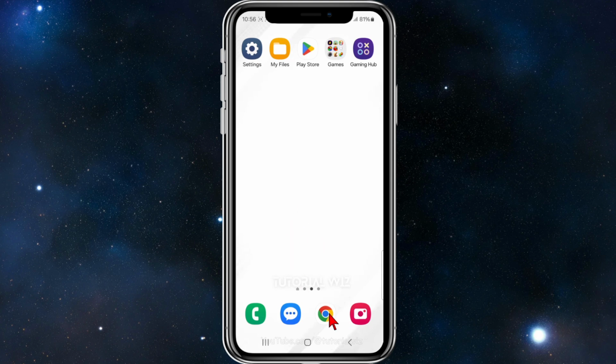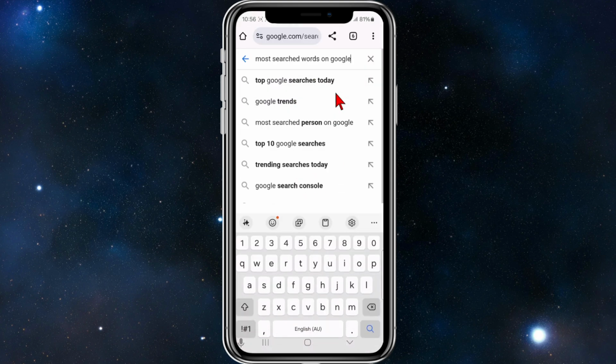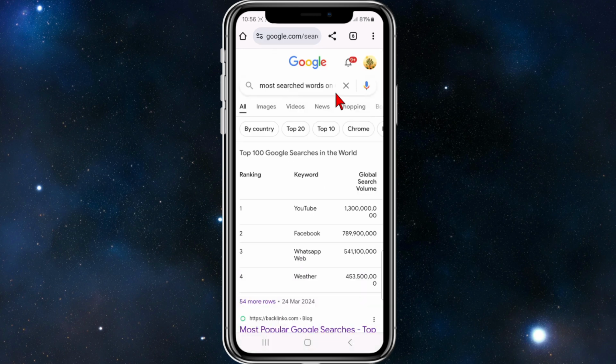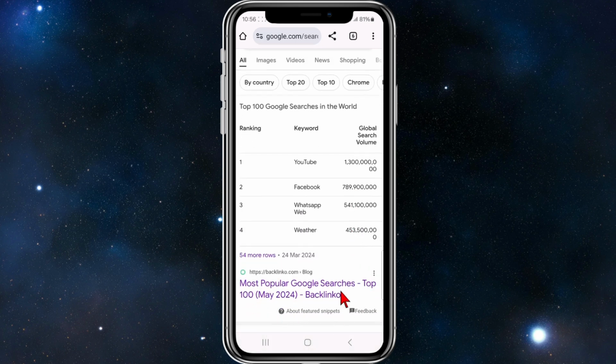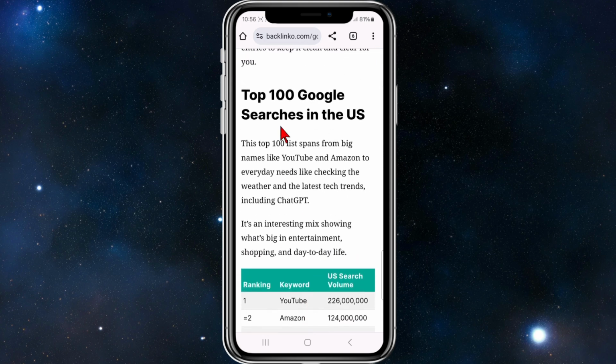Alright, open up any web browser and then Google most searched words on Google. And then from there, click into backlinko.com. This is the best website to find these most searched terms. So if you scroll down, the top 100 Google searches in the US will be here.